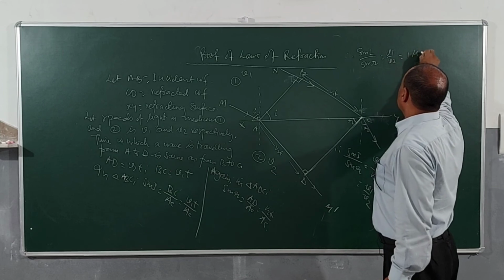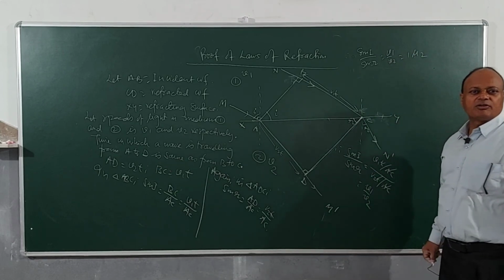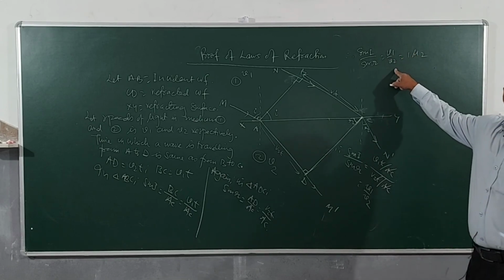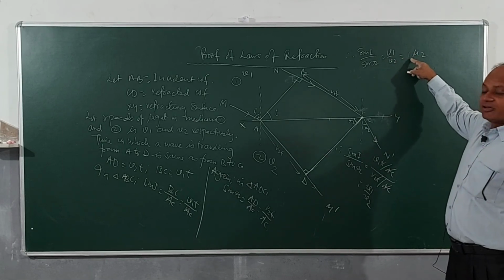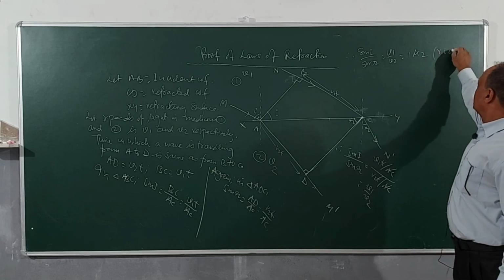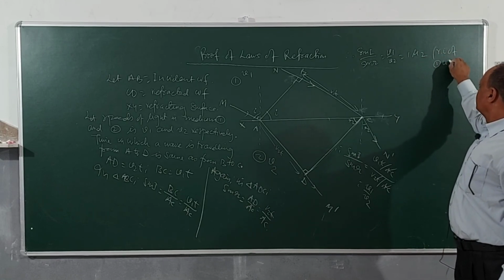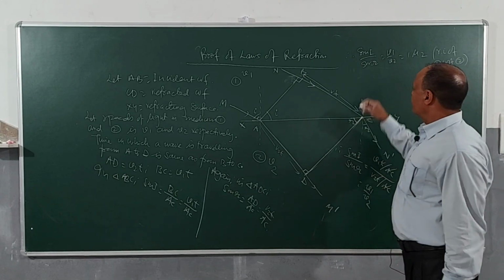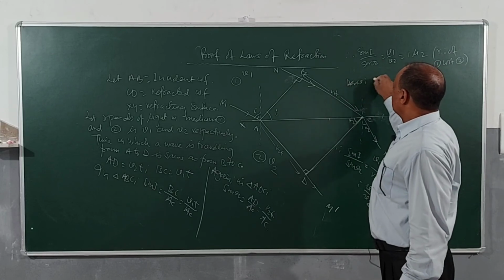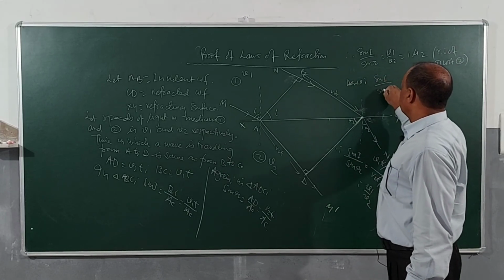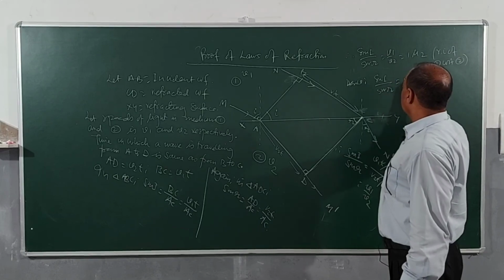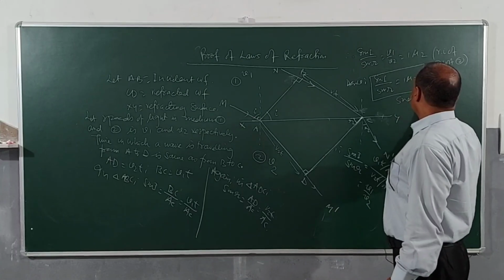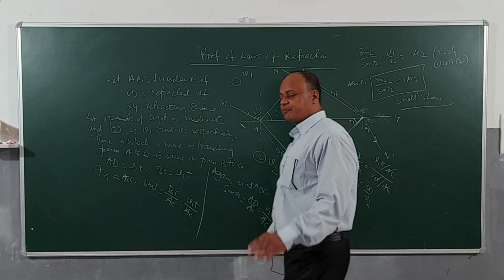And this is what? 1 mu 2. Isn't it? Speed of light in medium 1 divided by speed of light in medium 2 is refractive index of medium 1 with respect to 2. This is RI of 1 with respect to 2, and which is Snell's law. So therefore we concluded through our analysis using Huygens theory, the sin of I upon sin of R is 1 mu 2, which is which law? Snell's law. So this major part of the laws of refraction is proved very easily.